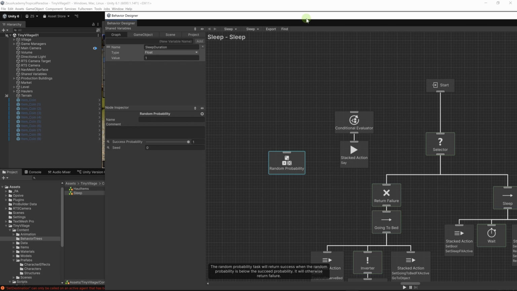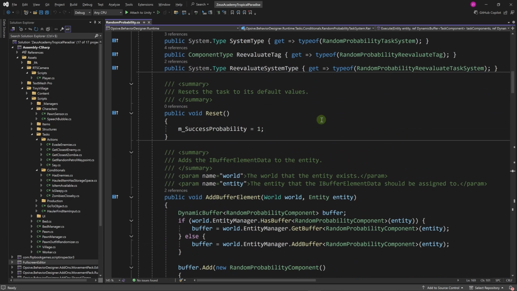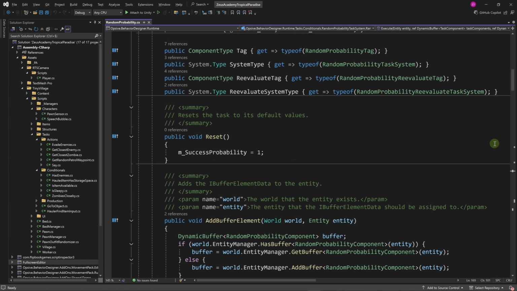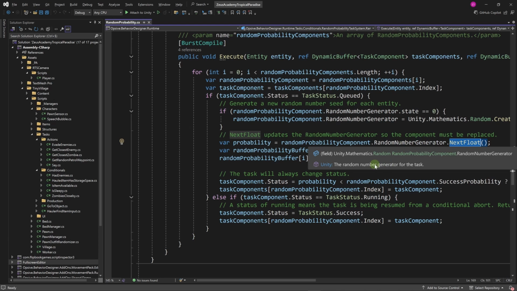So the documentation is still lacking here, but I went into the code of random probability, and here we have the success probability, which is set to 1 in the reset method. And here we're comparing it with a random number generator, which is of type unity.mathematics.random.